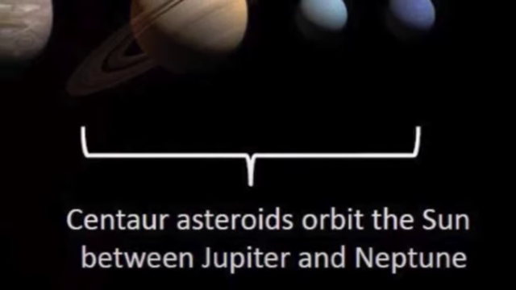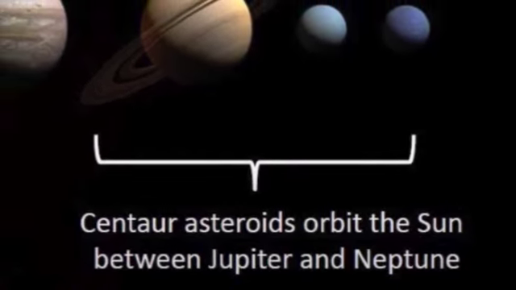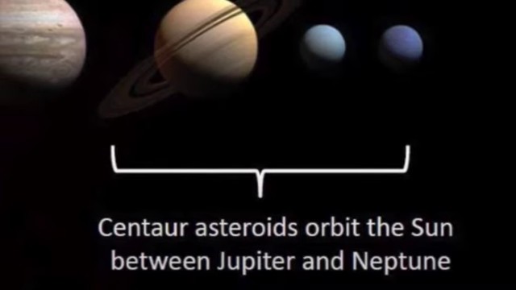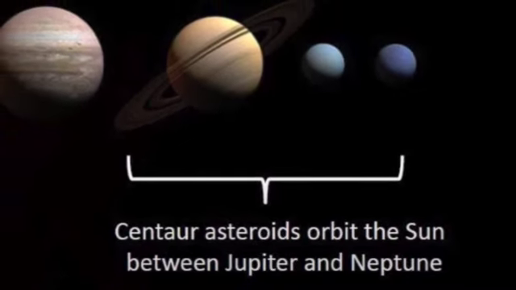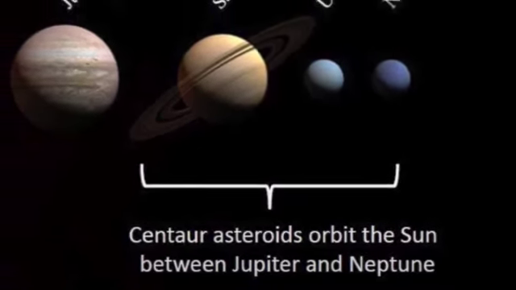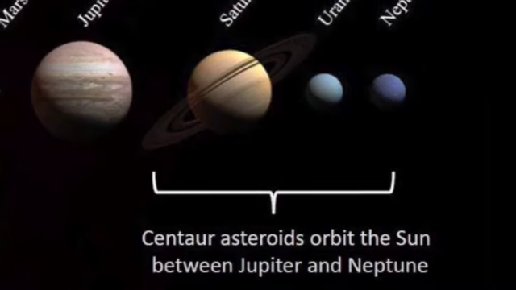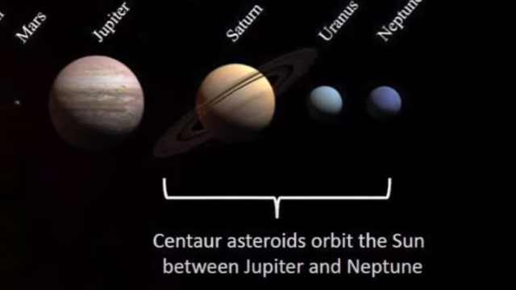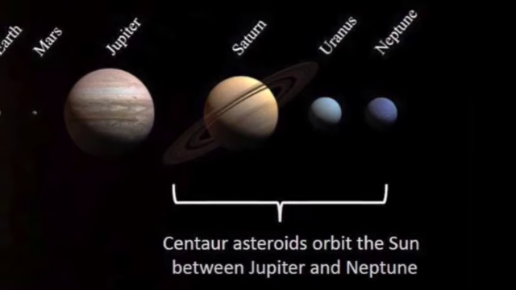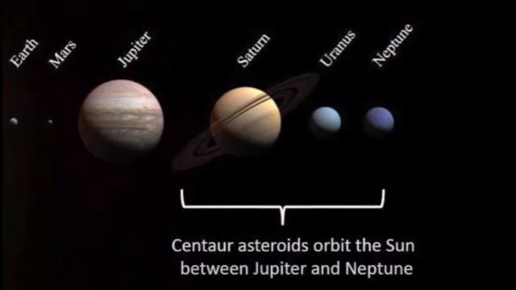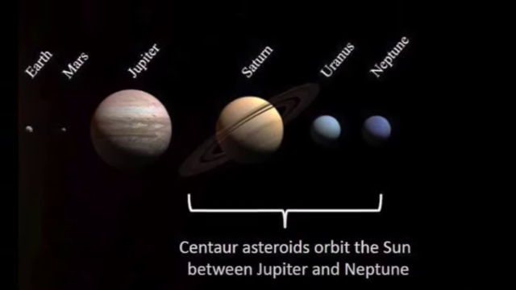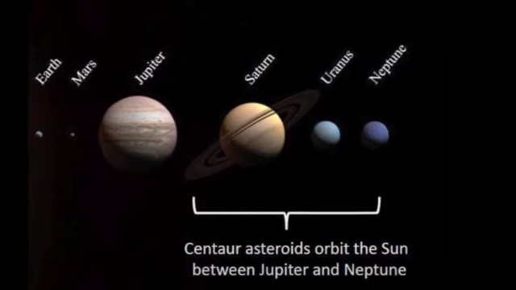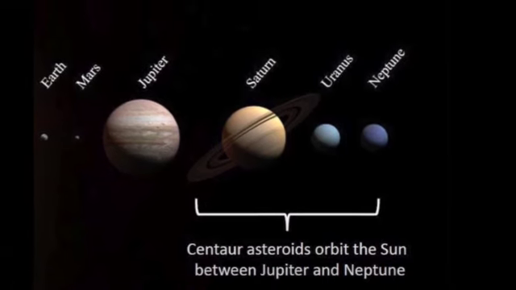Centaurs in some ways are very similar to asteroids. They're large bodies and similar in size to asteroids, but I suppose in composition they're more similar to comets. They're found in the outer solar system, mainly between Jupiter and Neptune, and so of course, being like comets, they're composed of ice and rock.